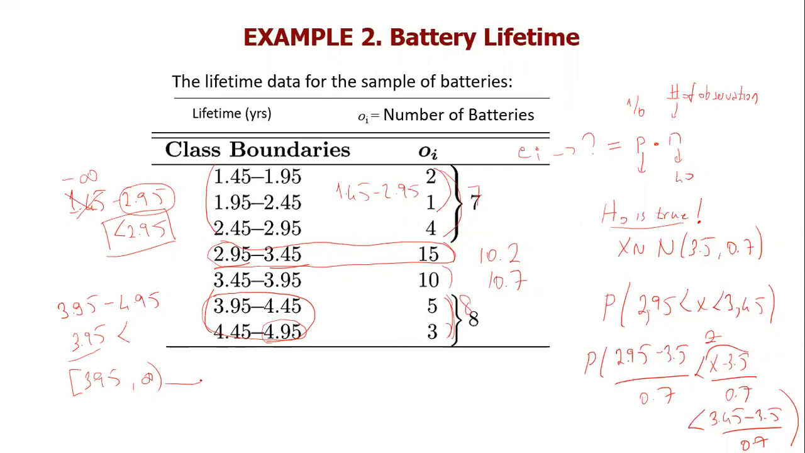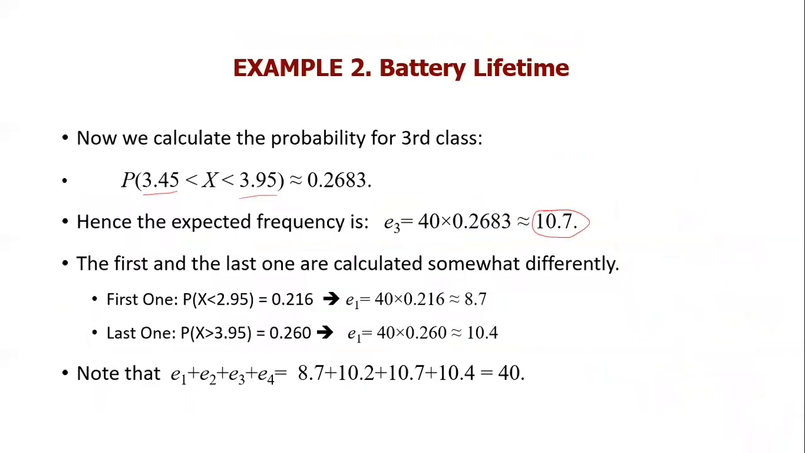Then, how do we calculate the probability here? The probability here is the probability that x is greater than 3.95. And the probability for the first bucket is the probability that x is smaller than 2.95. Let's calculate those probabilities as well. The probability that x is smaller than 2.95 is equal to 0.216. This is my expected value for the first one. And this is the probability for the last bucket, which is E4, not E1.